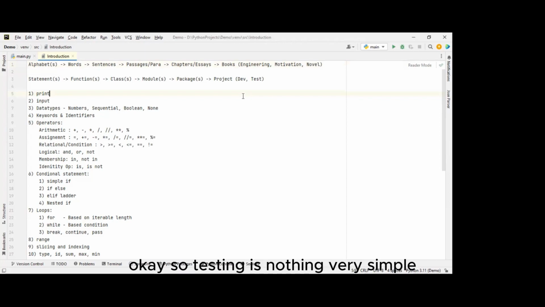Okay, so testing is nothing, very simple. Anything you are doing, if it works perfectly, then it's fine. If it does not work, then we have to report it to some person, right? For example, if you go to the market to buy some product and you find that the product has some defects, you will tell the vendor. In the same way, there are different kinds of applications.